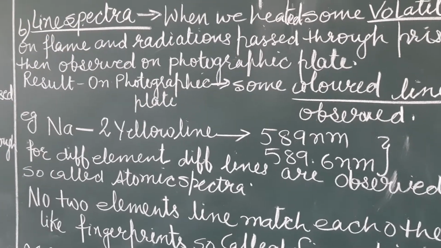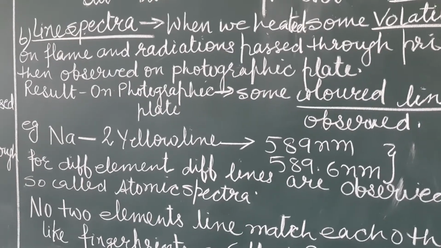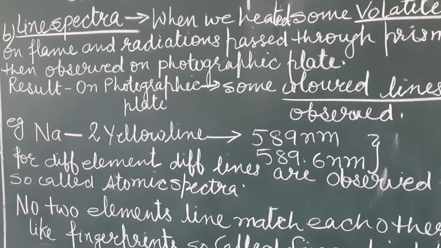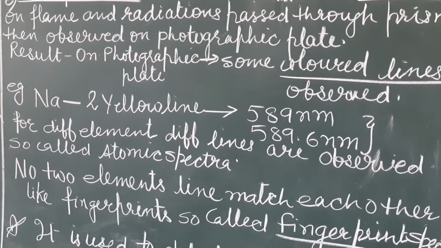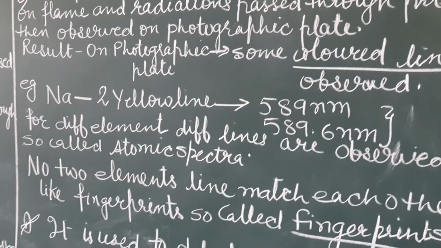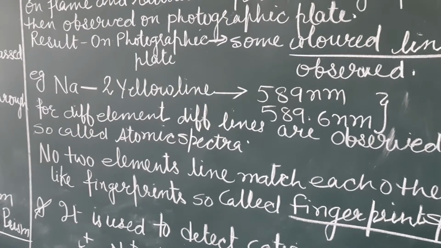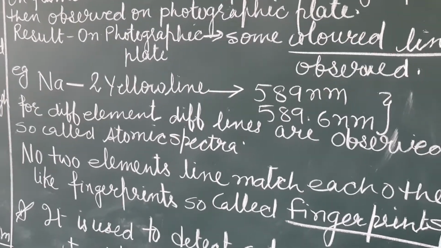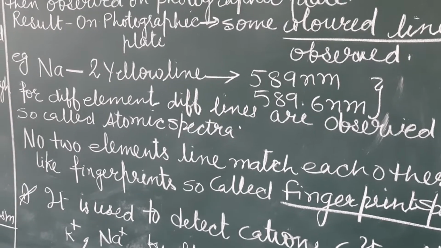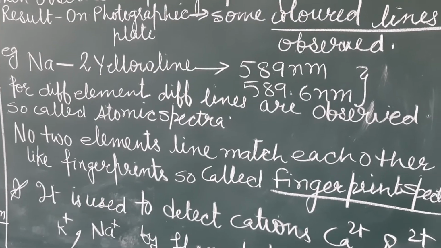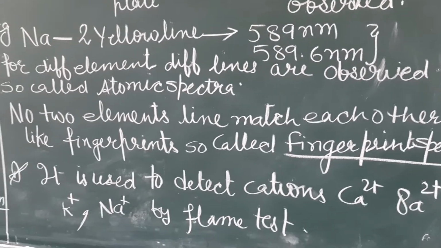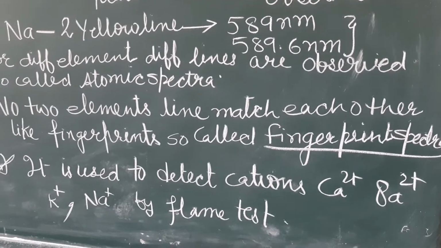No 2 elements have the same wavelength or same colored line on the photographic plate. That's why they show the identity of an element, and it is known as atomic spectra. Next, why is it called fingerprint spectra? As we know, the fingerprints of 2 persons never match. Similarly, the lines of 2 elements that we observe on the photographic plate never match. That's why this is known as fingerprint spectra and atomic spectra.